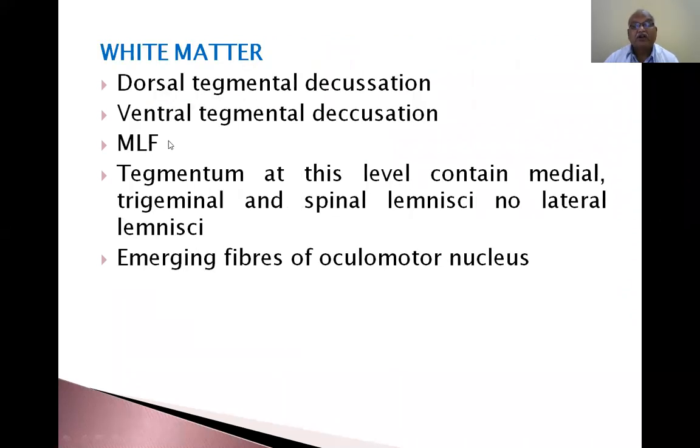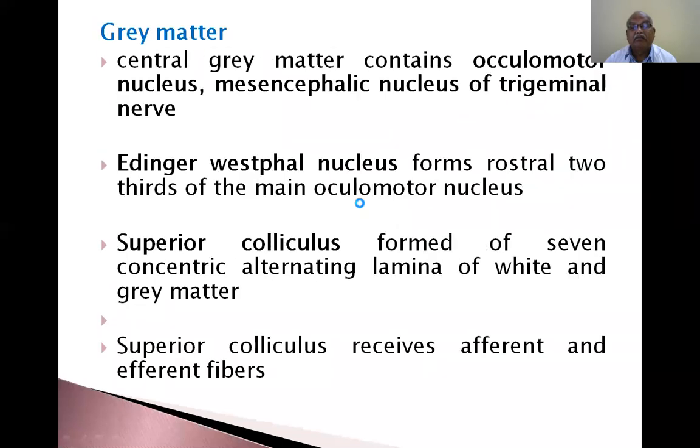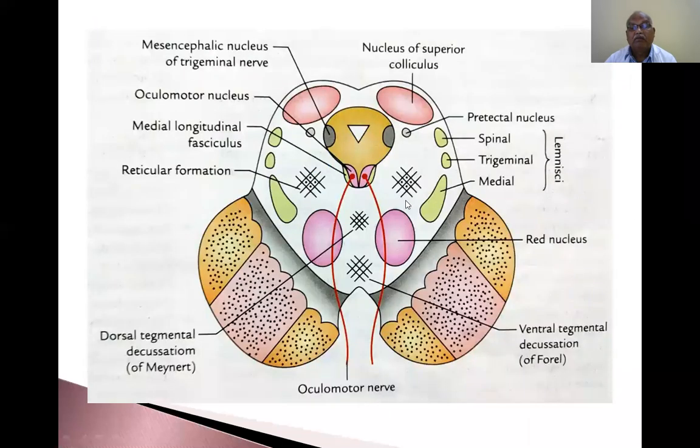Now, white matter: dorsal tegmental decussation, ventral tegmental decussation, medial longitudinal fasciculus. The tegmentum at this level contains the medial, trigeminal and spinal lemniscus, with no lateral lemniscus at the level of the superior colliculus. You read this one, I will show you in the diagram. Where is the lateral lemniscus? It is not present in this one.